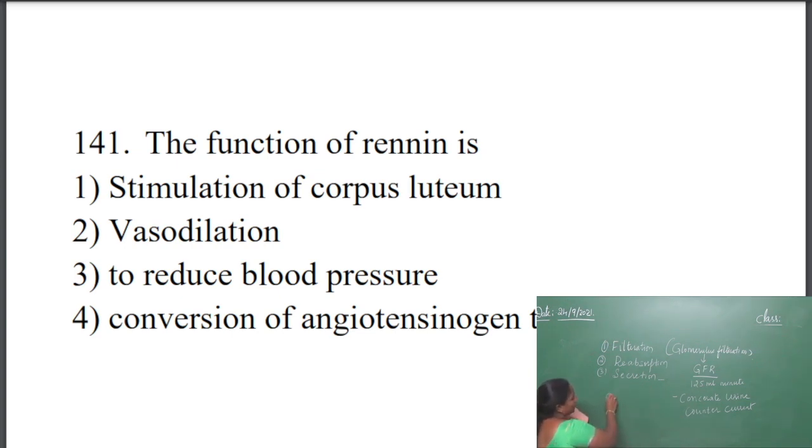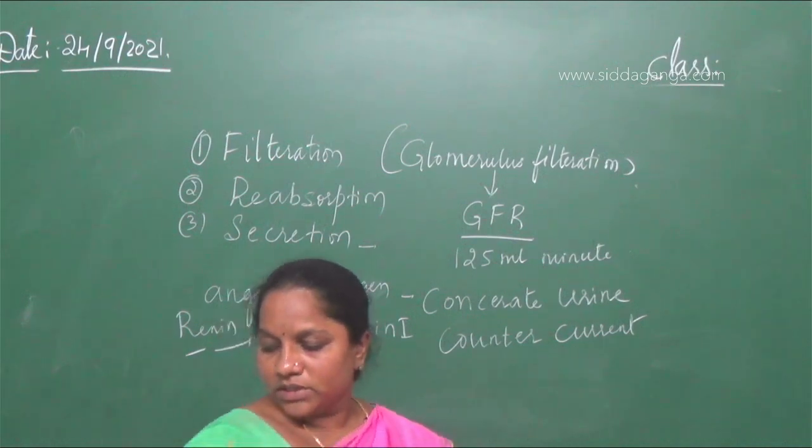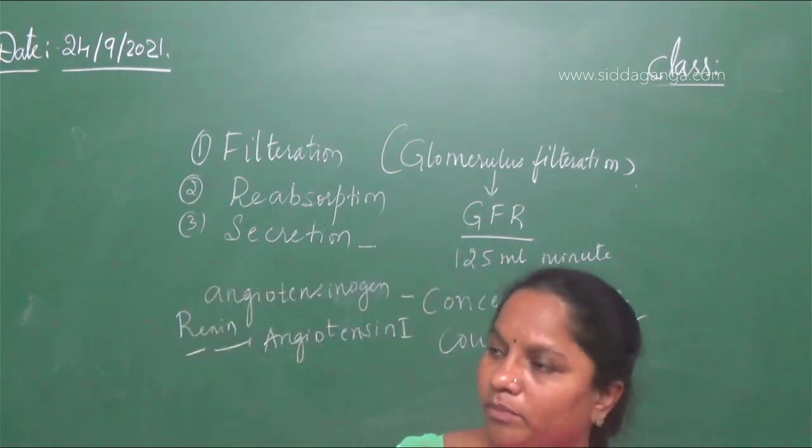So here angiotensinogen is going to be converted into angiotensin 1. So this enzyme renin helps in the conversion. If there is a conversion of angiotensinogen to angiotensin 1, the glomerular filtration rate will be controlled.